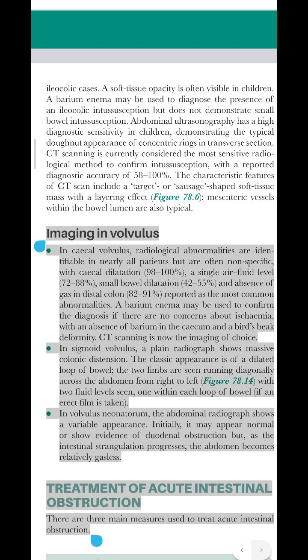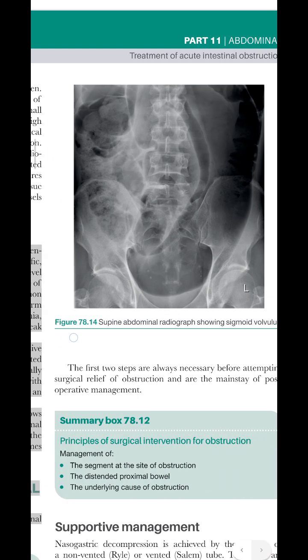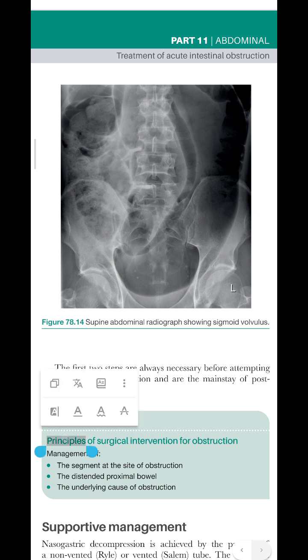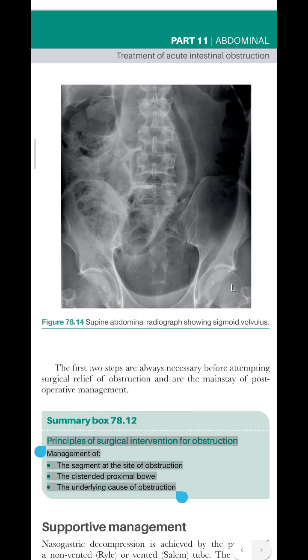There are three main measures used to treat acute intestinal obstruction. The first two steps are always necessary before attempting surgical relief of obstruction and are the mainstay of postoperative management. Principles of surgical intervention for obstruction: management of the segment at the site of obstruction, the distended proximal bowel, and the underlying cause of obstruction.